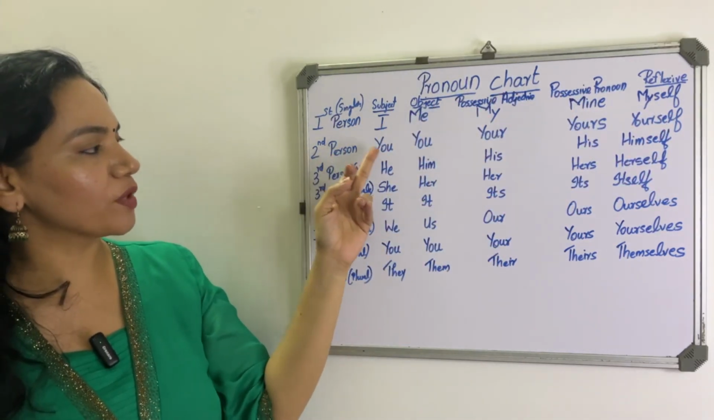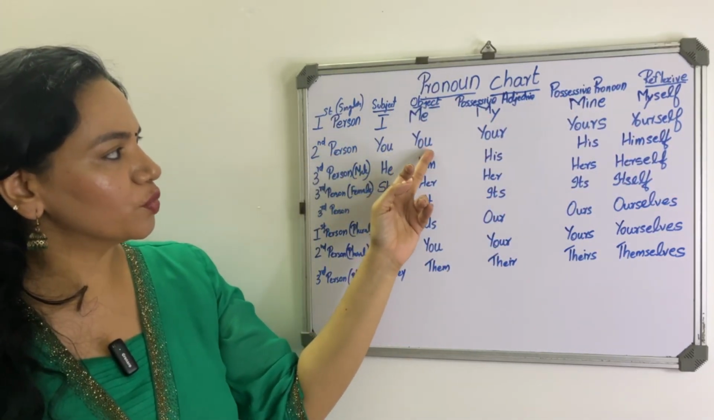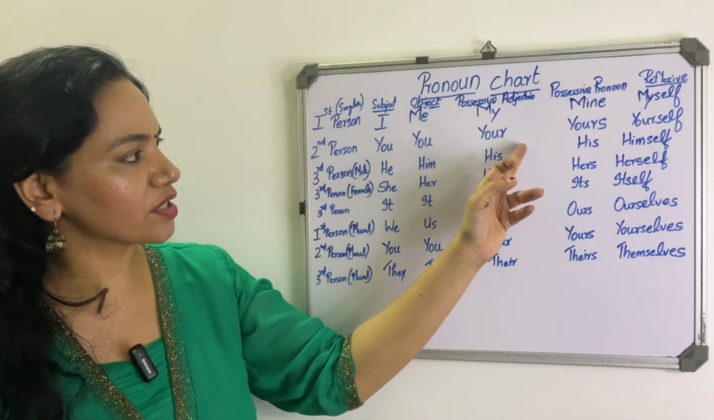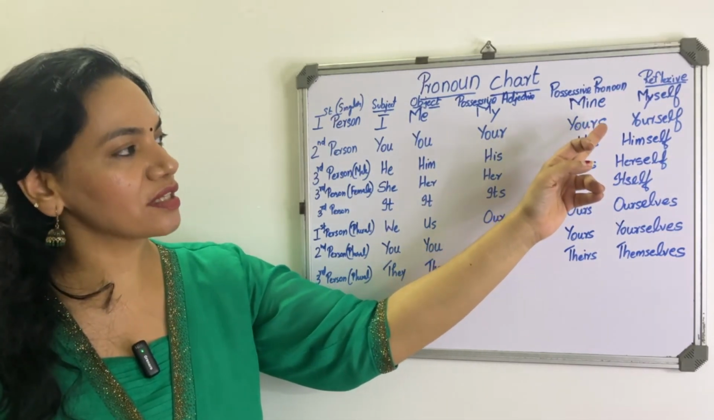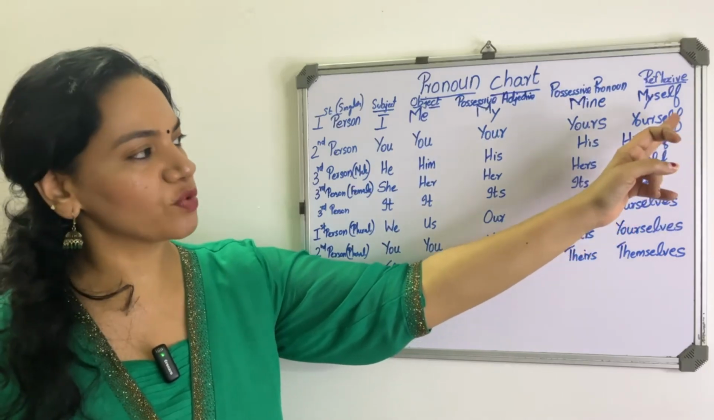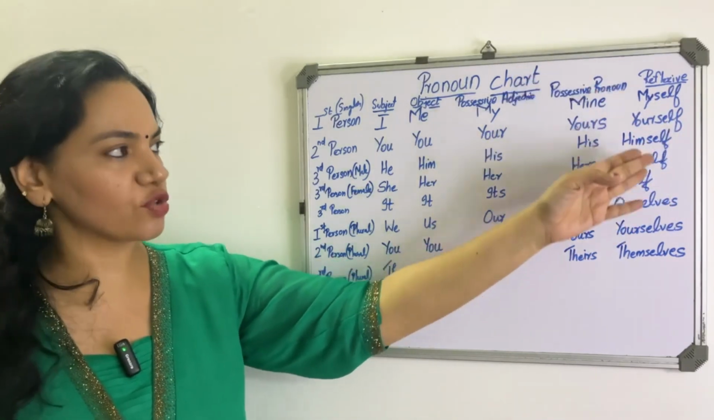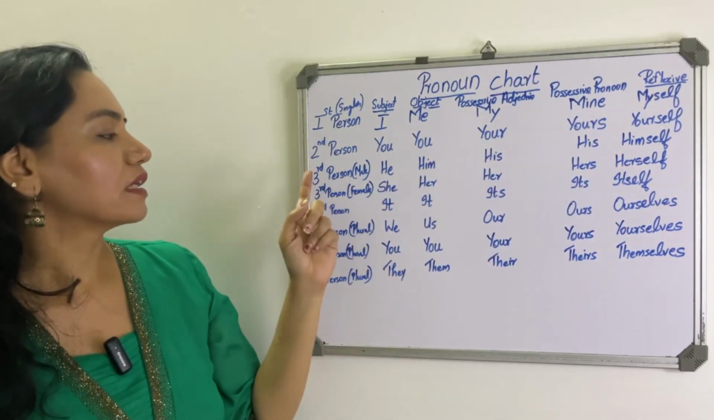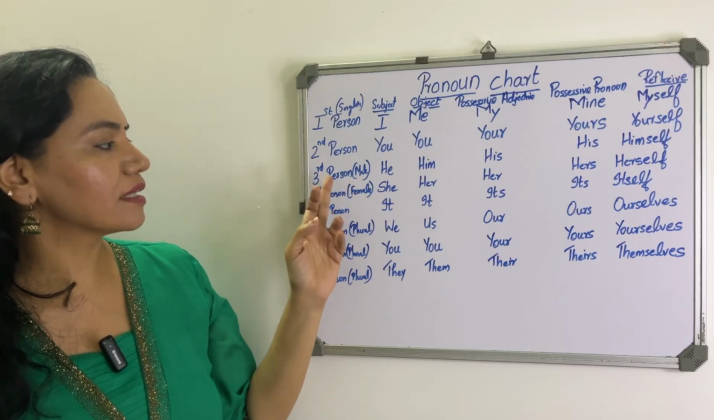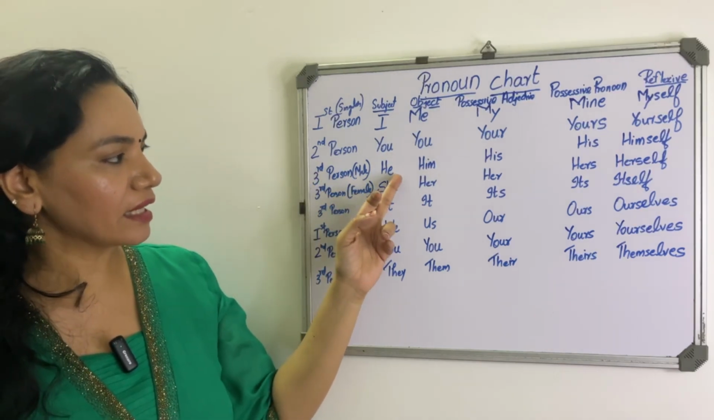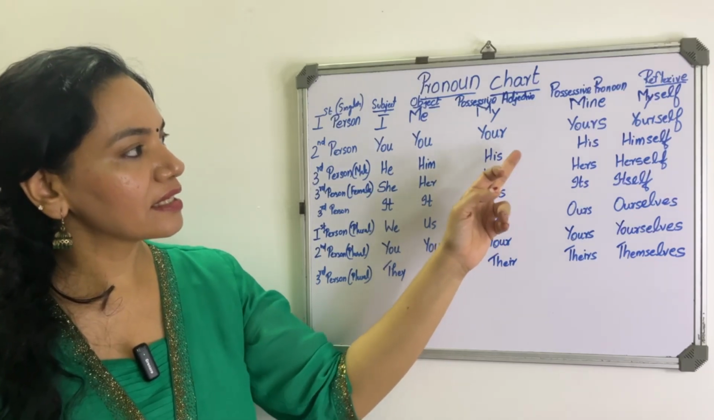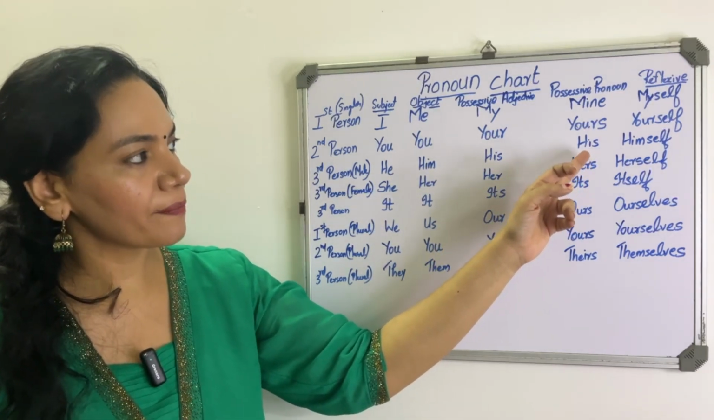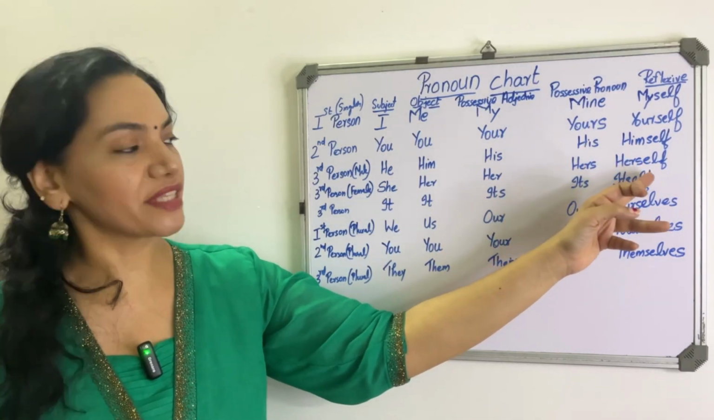Second person, it will be you, you. Possessive adjective, it will be your. Possessive pronoun, it will be yours. Reflexive pronoun, it will be yourself. So I will teach you reflexive pronoun now. Third person is, in the case of male, he, him, his. Possessive pronoun his. Reflexive pronoun himself.